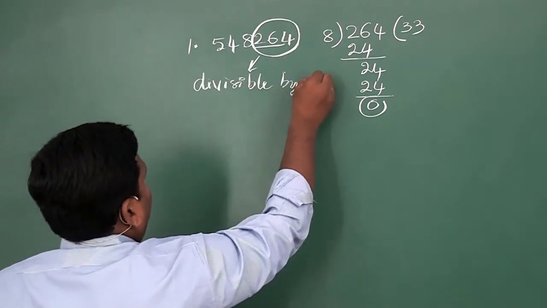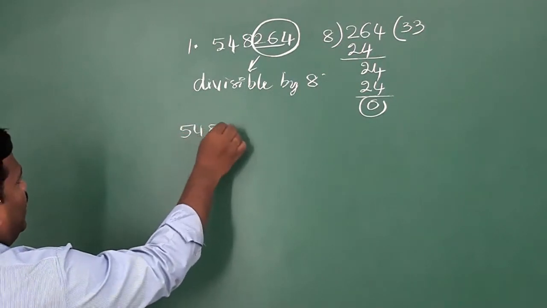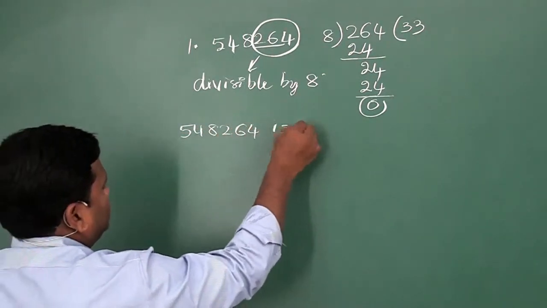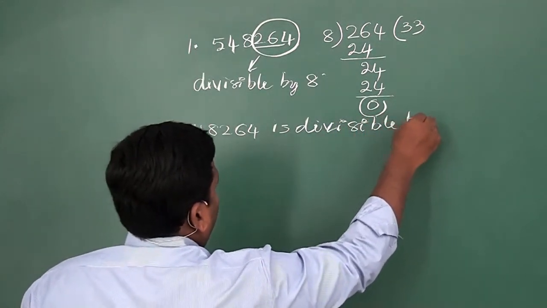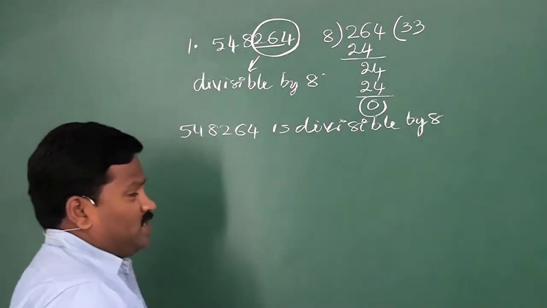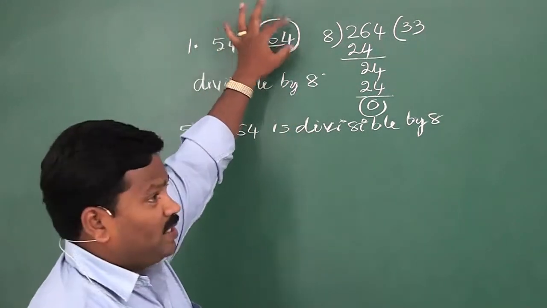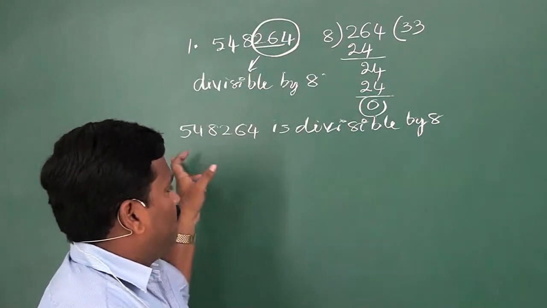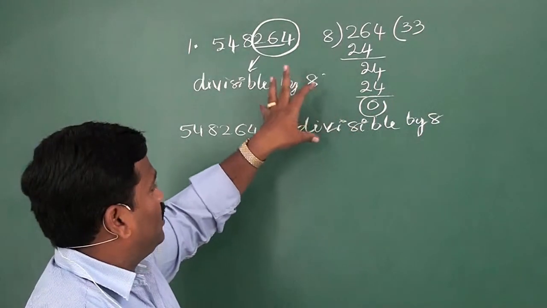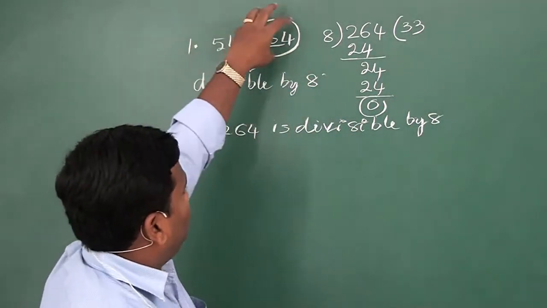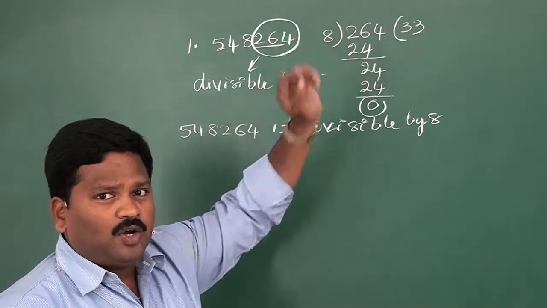divisible by 8. Therefore, the entire number 548264 is divisible by 8. What is the divisibility rule of 8? The last 3 digits of a number is divisible by 8. Therefore, the entire number is divisible by 8. So, this is a shortcut to check whether the number is divisible by 8 or not. Let us check whether the last 3 digits of the number is divisible by 8 or not.